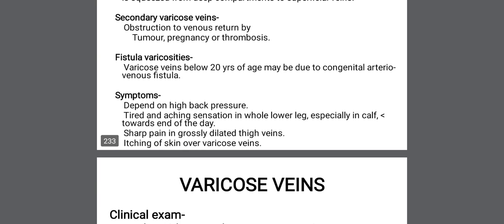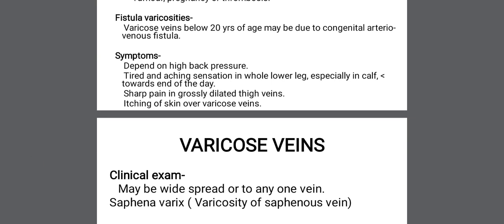The symptoms of these varicose veins depend upon the high back pressure. There will be a tired and aching sensation in the whole lower leg, especially in the calf, and that will aggravate towards the end of the day. There will be sharp pain in grossly dilated thigh veins, and there will be itching of the skin over the varicose veins. The patient will scratch over the varicose vein, and the scratching may lead to venous ulcer formation.